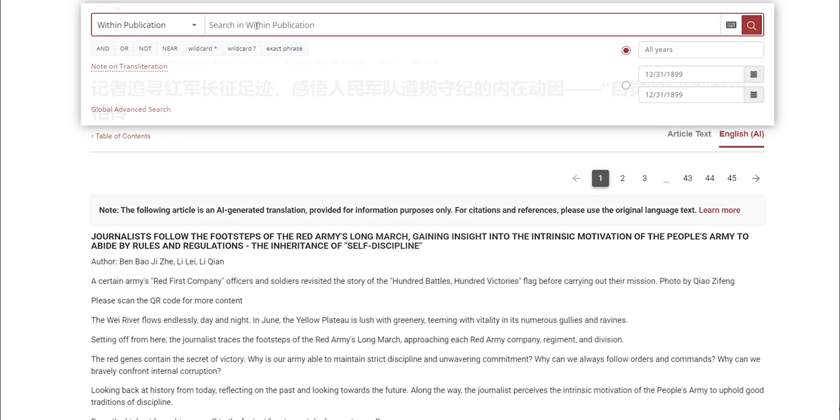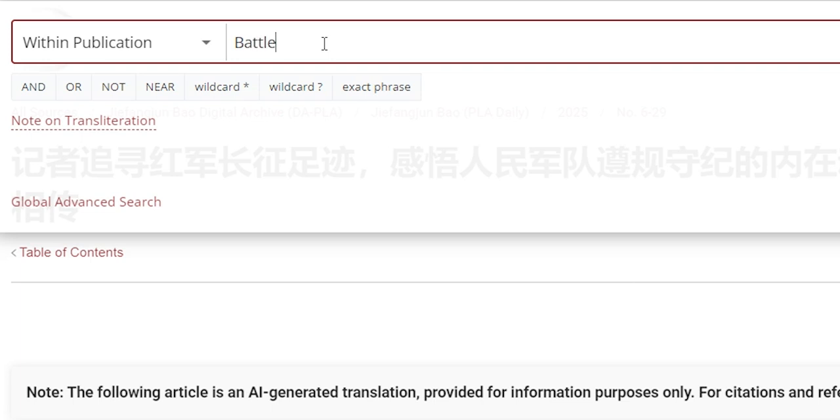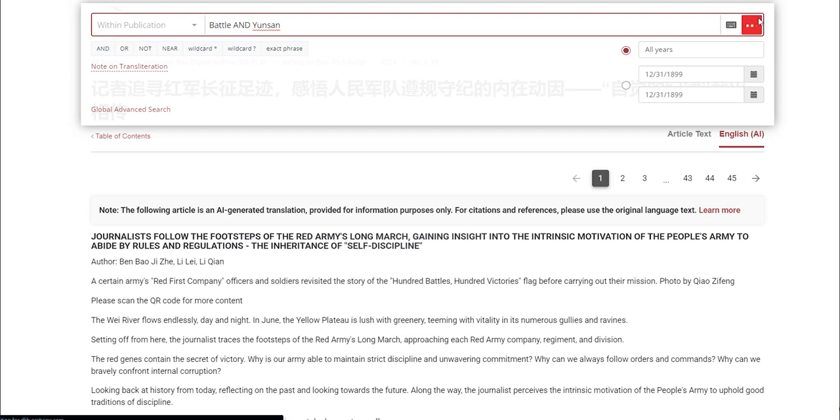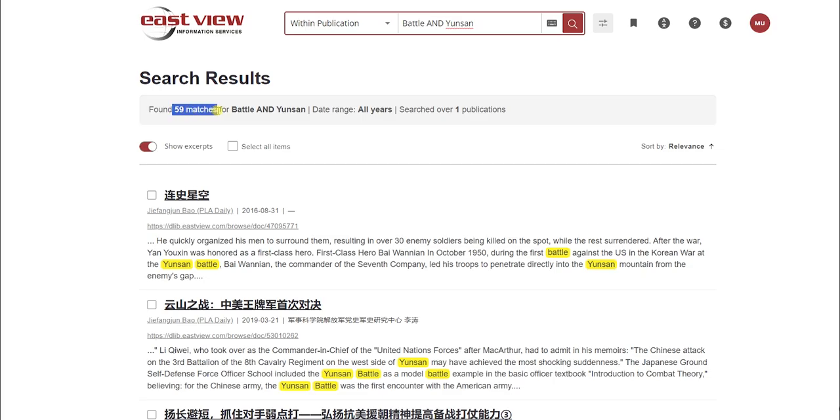Now let's try searching. We'll type in battle and Yunsan. We found 59 results that match these keywords. 59 articles which mention the Battle of Yunsan City, the first large-scale confrontation between the U.S. Army and the Chinese People's Volunteer Army.